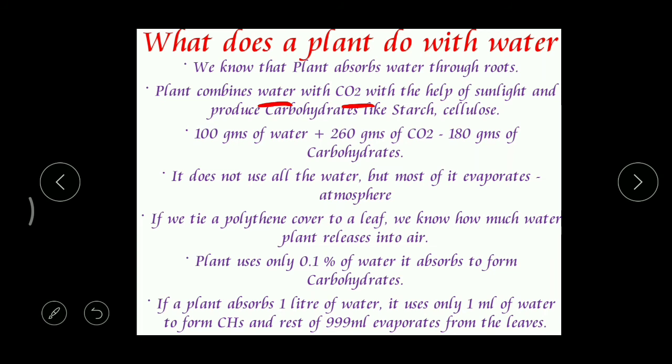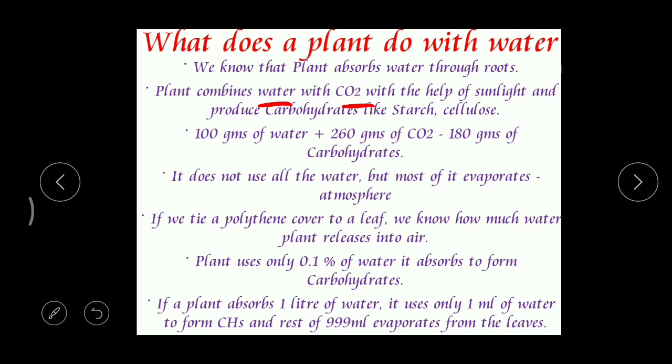What is the color of leaves? Yeah, green. Why are they green? Yeah, very good. Chlorophyll. So what does this chlorophyll do? It combines this water and carbon dioxide in the presence of sunlight, and produces a food material, that is starch. What do you call the process? Yeah, that process is called photosynthesis. Very good. This is the only process which is providing food materials to this whole planet.